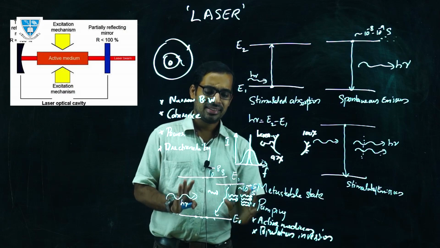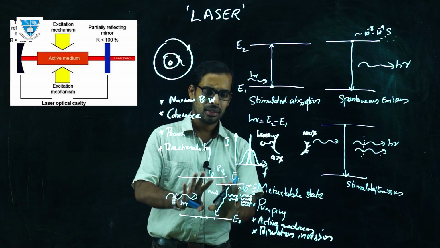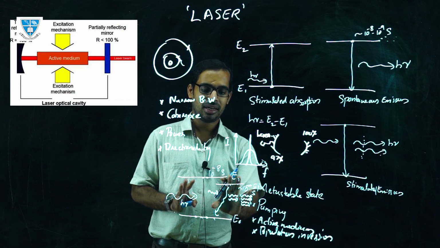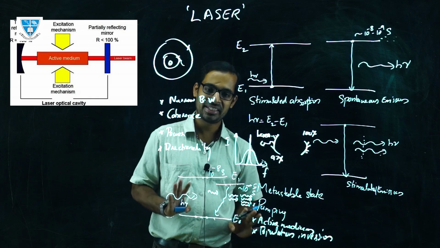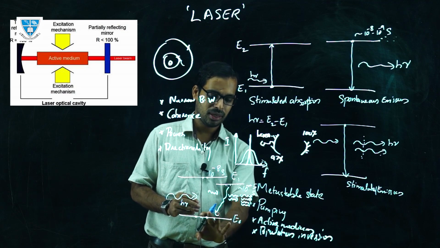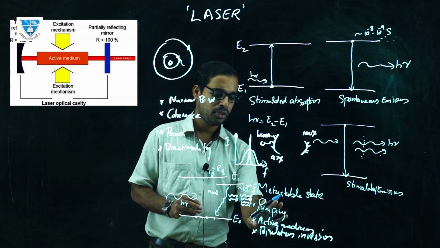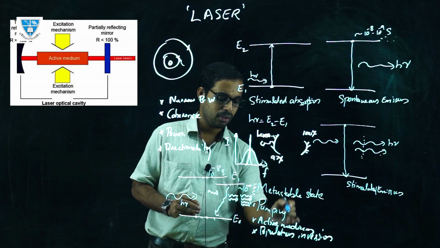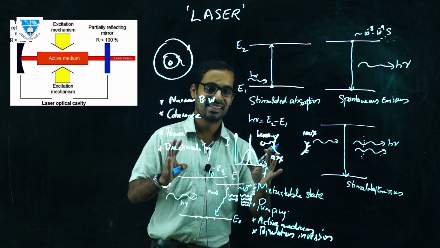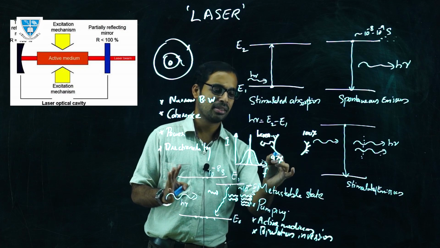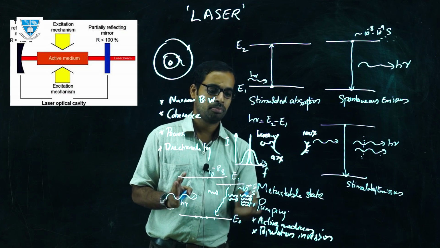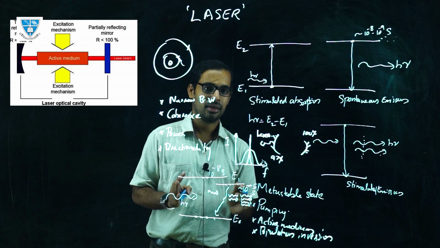So in order to have this laser action, we need these kinds of conditions. The basic principle is stimulated emission. In order to have stimulated emission, we should create a metastable state. For that, we should have an active medium, a medium with this kind of energy levels, and in order to pump the electrons from the ground state to a higher state, we should use a pumping mechanism. Thereby we create a population inversion, and all this process happens inside a chamber with two optical mirrors, called the optical resonator, and when sufficient energy forms, it will go out of this chamber as the laser light source.